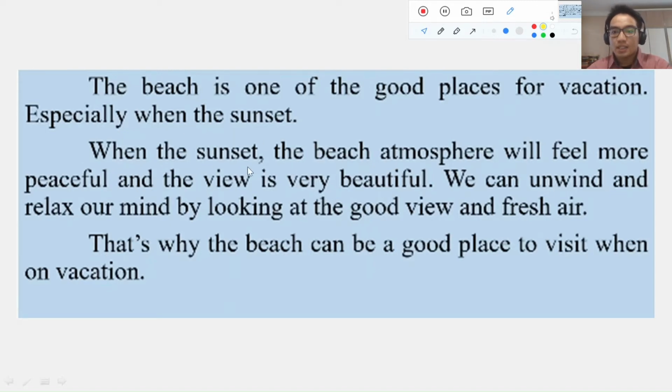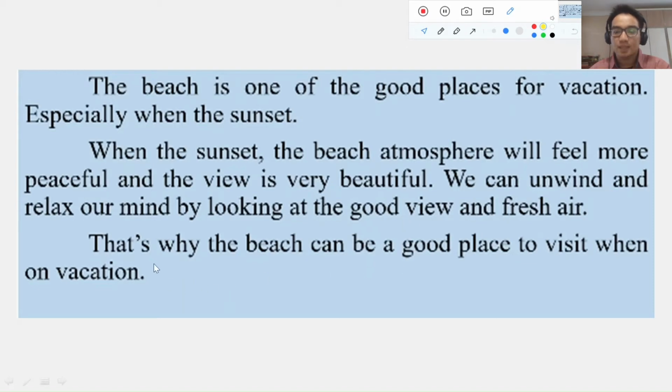When the sun sets, the beach atmosphere will feel more peaceful and the view is very beautiful. Okay, we can unwind and relax our mind by looking at the good view and fresh air. I think there's no problem because the supporting sentence is supporting the topic sentence and still on the line. It told us about why a beach could be a good place for vacation, especially with sunset. So it's not out of the line.